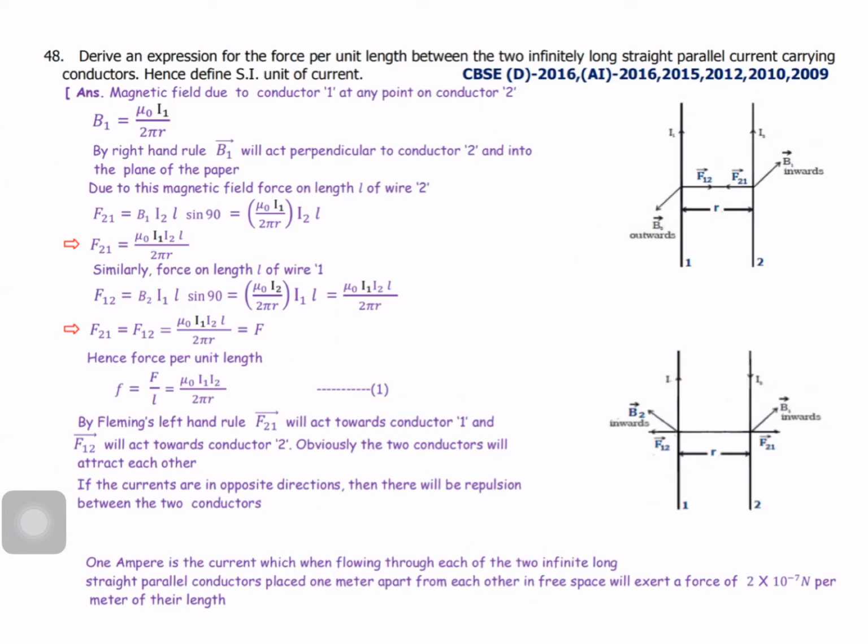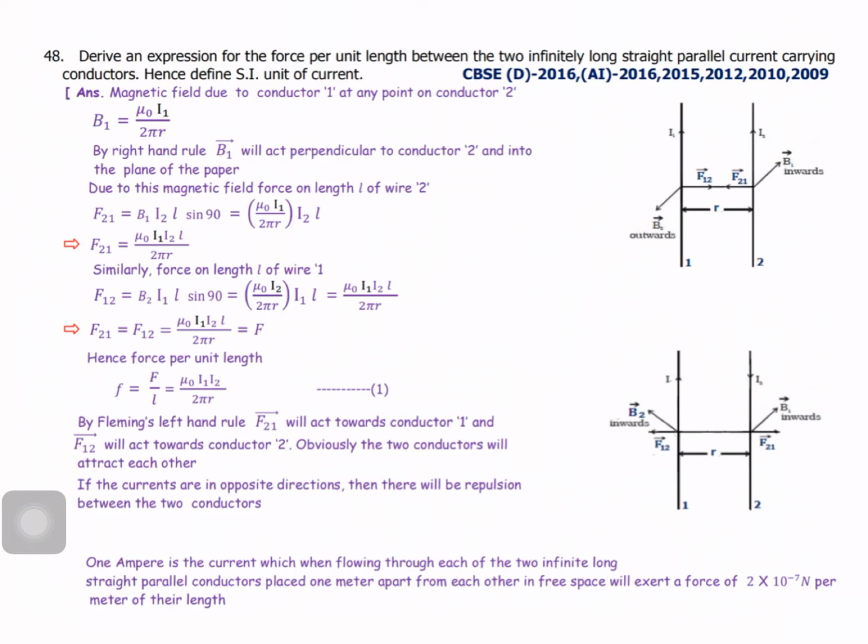Next one, derive an expression for the force per unit length between two infinitely long straight parallel current carrying conductors. Hence define the SI unit of current. It's also very simple. You see the diagram, there are two current carrying infinitely long straight conductors, 1 and 2. The current I1 passes through the first conductor, right? I2 flows through the second conductor.